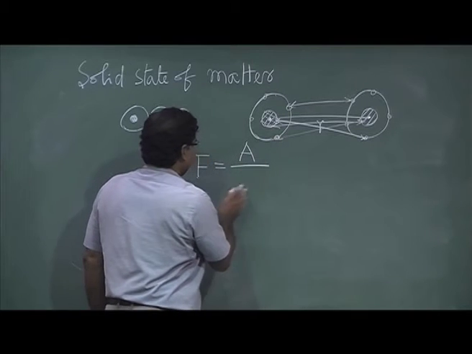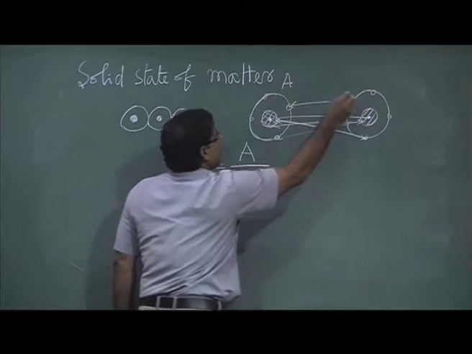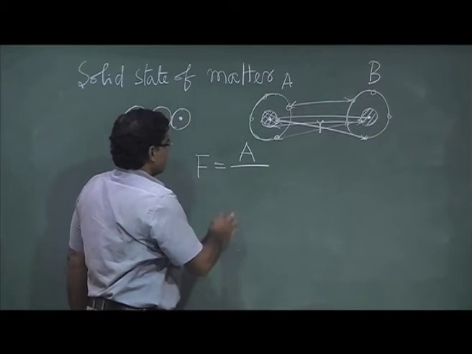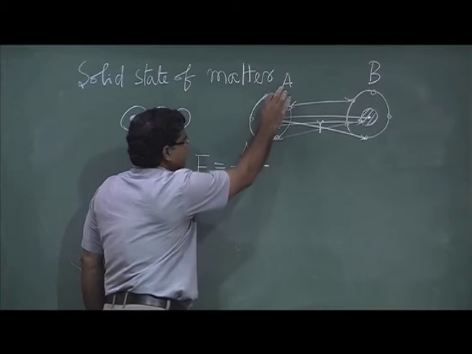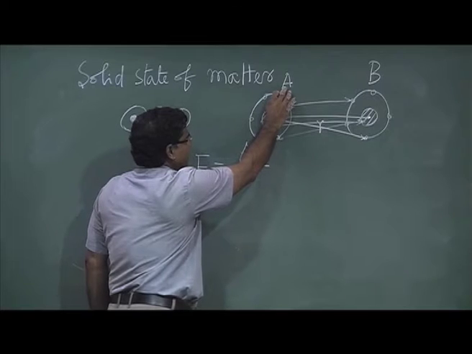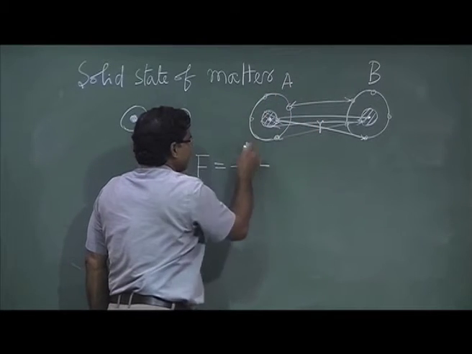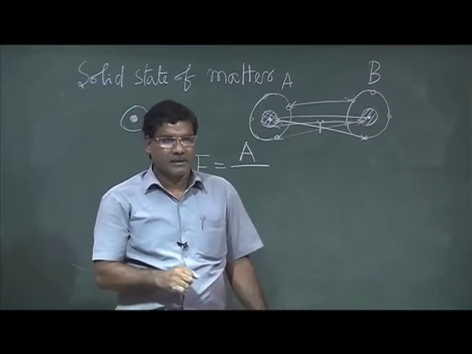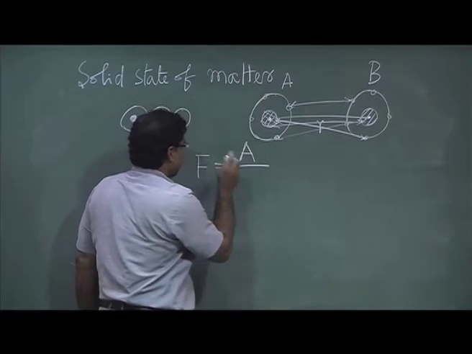So if I write, this atom A and this atom B, these two atoms, and A here I am writing as some constant, characteristic constant of this atom.